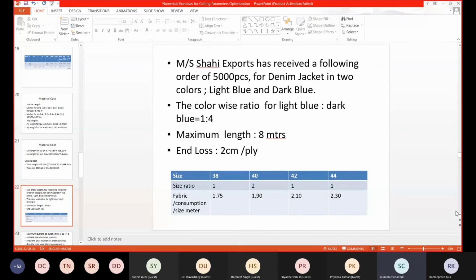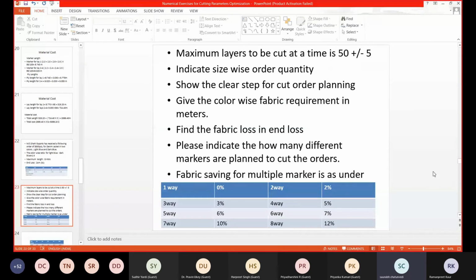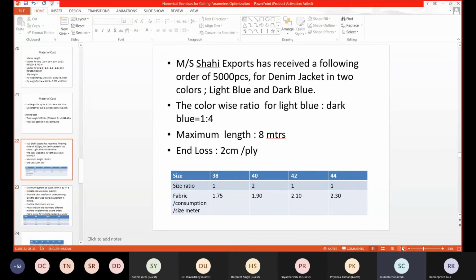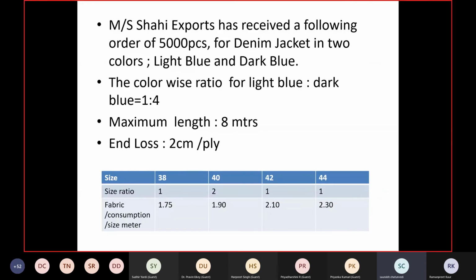Okay, so try to cut. This question is in two slides. So first just note this down and then I'll change the slide, or you can take a screenshot and then I'll change the slide. Try this one more question.